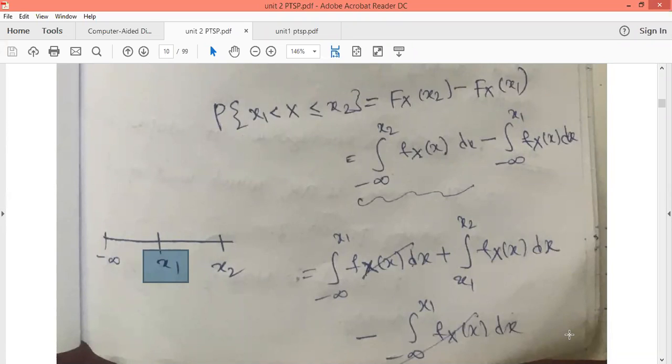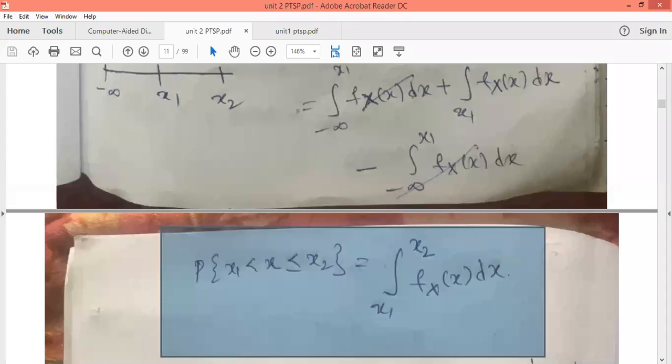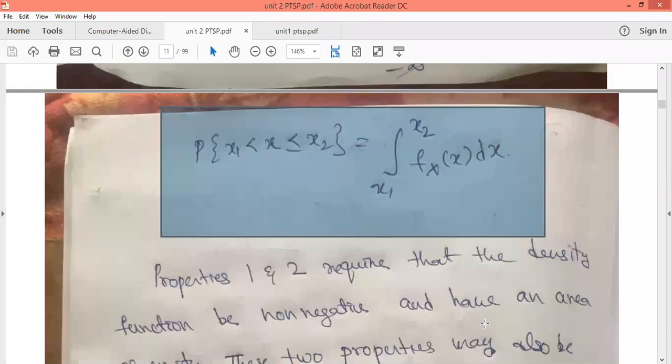In this, two integrals will get cancelled because the limits of integration and the function are the same. The limits of integration are minus infinity to x1 of fX(x) dx. The function is also the same, so these two integrals will get cancelled, and we are left with the integral from x1 to x2 of fX(x) dx. Yes or no? So from this, the probability of x1 less than X less than or equal to x2 will be equal to the integral from x1 to x2 of fX(x) dx.